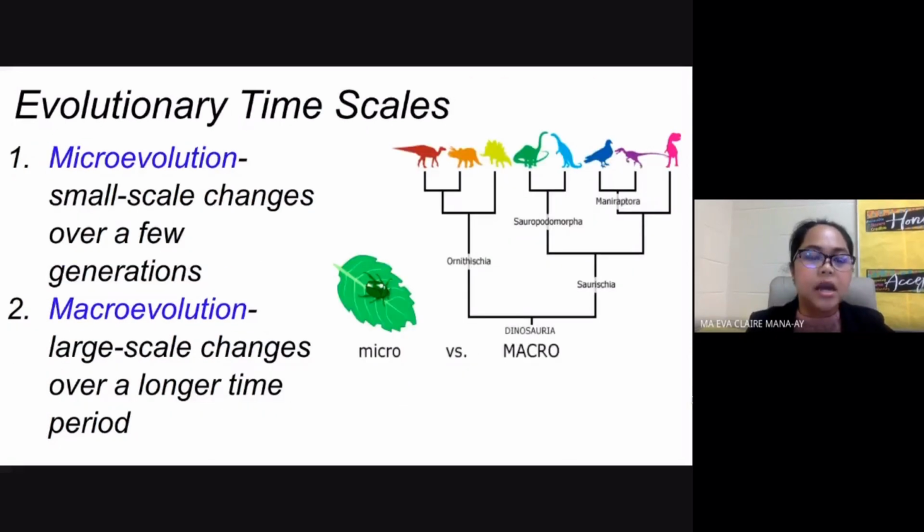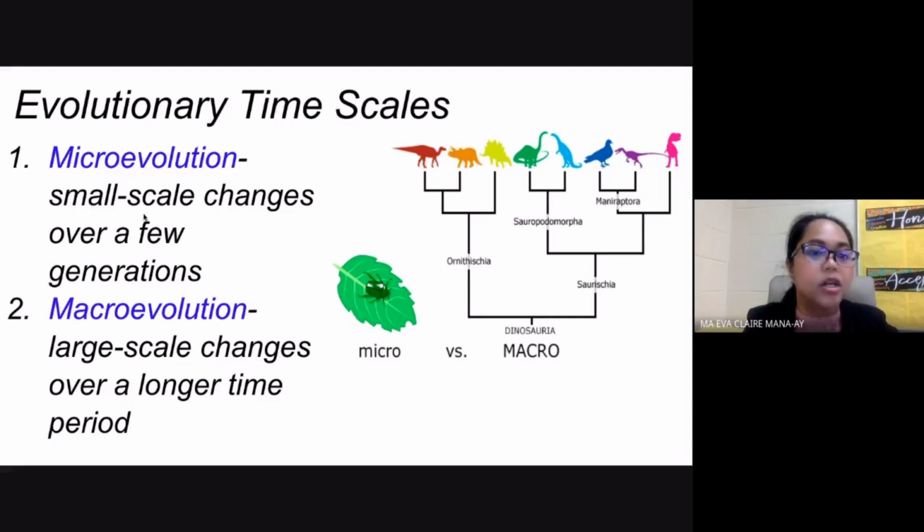Now, these here are the two evolutionary timescales that we have. This is very much connected to the two models of evolution that we have just talked about. If you think of your evolutionary timescales, the length of time that you study evolution, you have two types: microevolution and macroevolution. As the prefix suggests, micro means small.